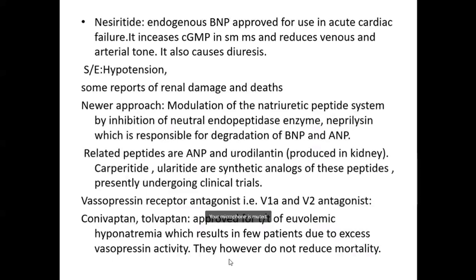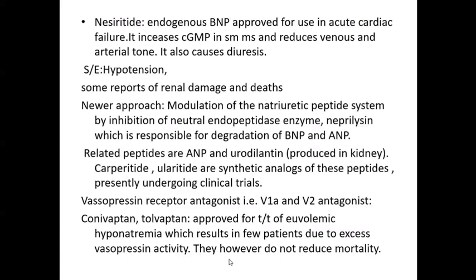But then it was found that they were quite useful in very serious cases of congestive heart failure as well. Later on, clinical trials were done wherein CHF patients suffering from hyponatremia, when treated with tolvaptan, improved, restoring their sodium levels and relieving the symptoms of dyspnea. So tolvaptan, by acting as a V2 antagonist, was found to be effective in heart failure as well. These are some of the new drugs which you can keep in mind.